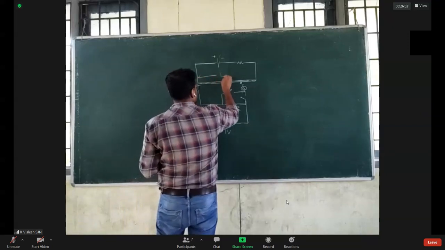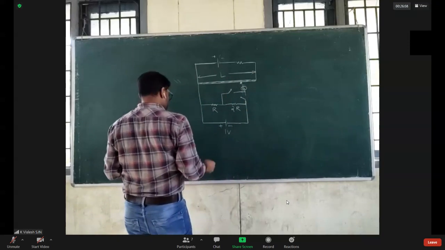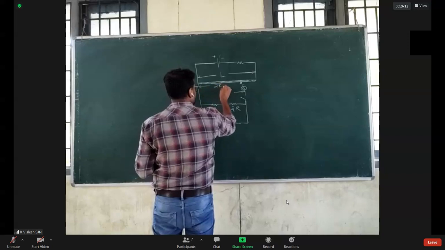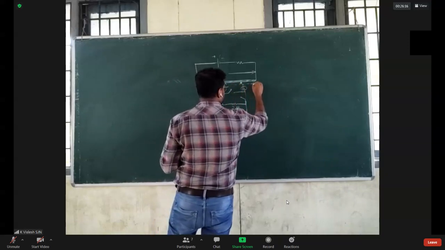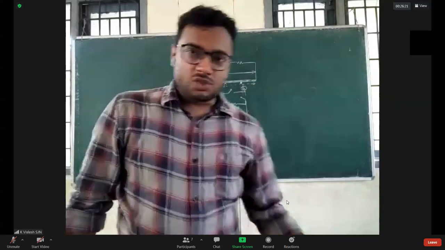Its length is L. Its resistance is 2 ohm. So let us check all options.